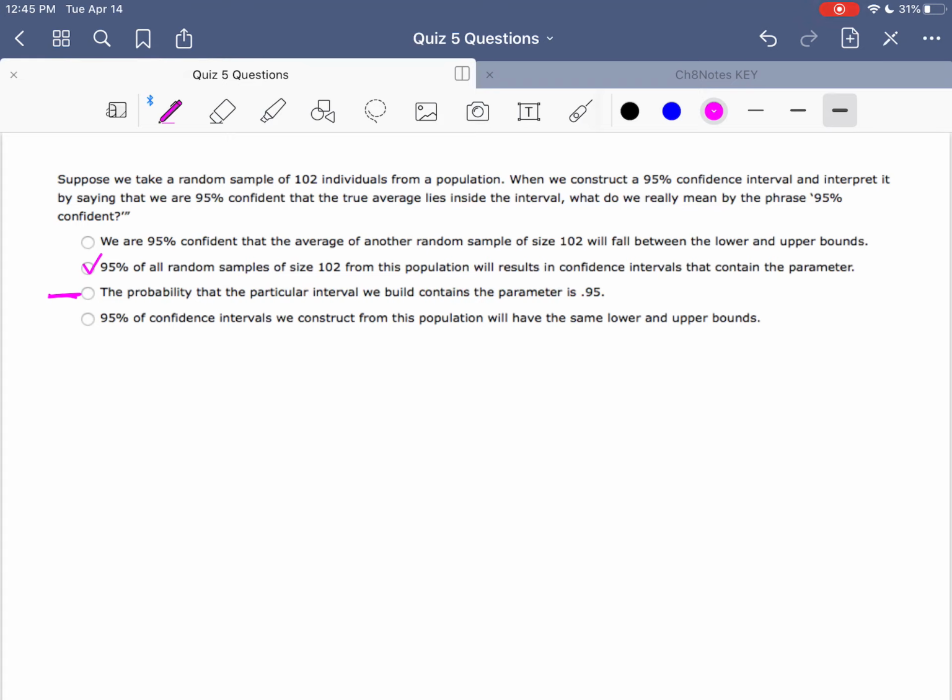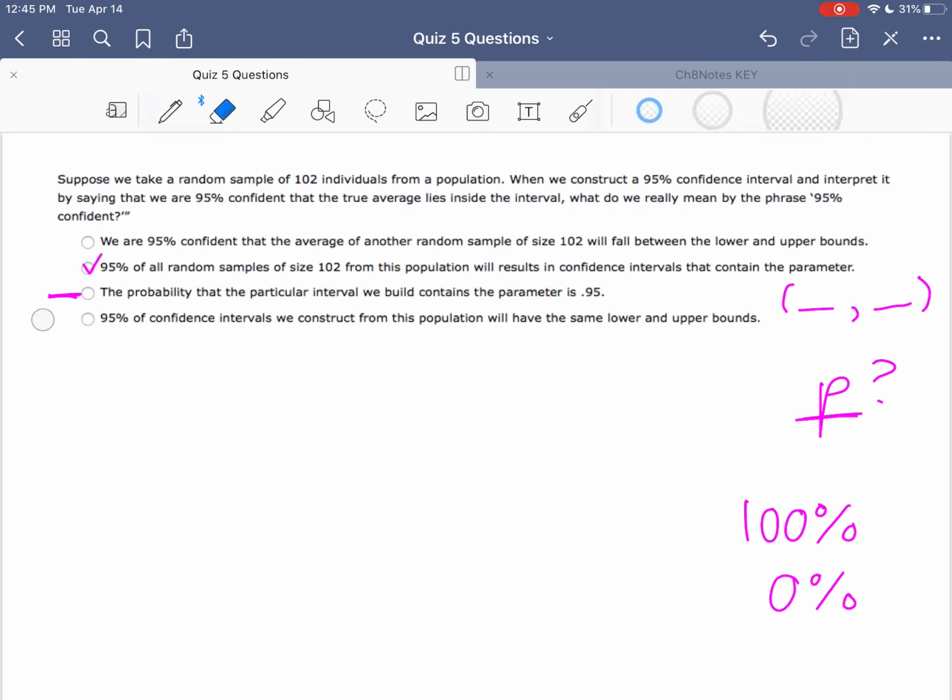The third one here: the probability that the particular interval we build contains the parameter is 0.95. Again, once we have our confidence interval, that lower bound and our upper bound, that p is either in there or not. We just don't know which one because we don't actually know what this value is, but it is fixed. So either p is in there, and then that probability would be 100%, or p is not in there, and that would be a 0% chance. There's nothing in between. It's either 0% chance or 100% chance. We just don't actually know which one.